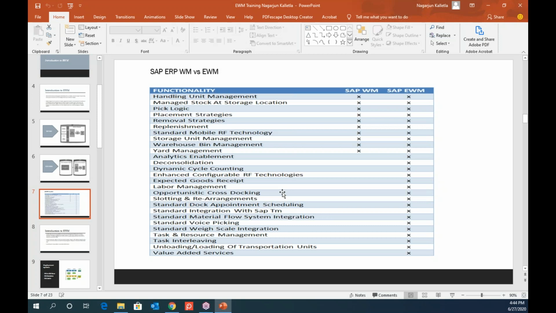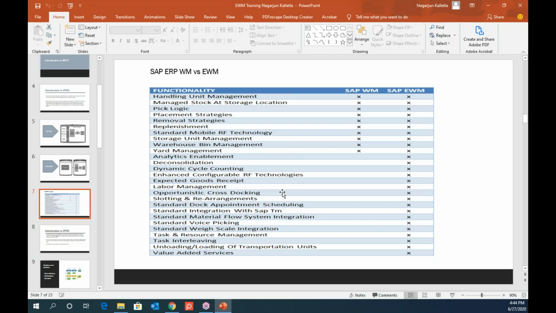And then cross docking. Cross docking is nothing but you don't store the goods. Basically, you receive from one side, and if you have any open orders to be shipped, you send them outside immediately. You will not store it. That is called cross docking, and we have opportunistic cross docking in our EWM.